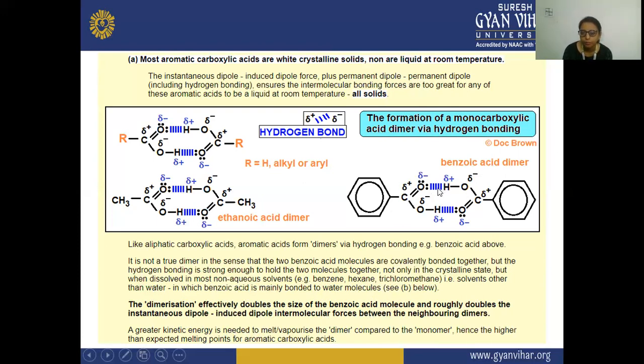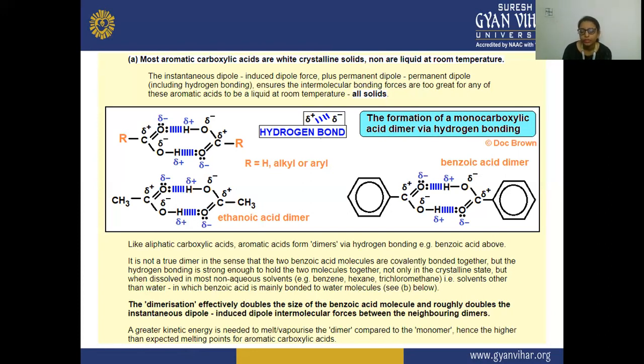So here, this dimerization is doubling the size of this benzoic acid molecule, and it is also doubling the instantaneous dipole-induced dipole forces. So there are also intermolecular forces between the neighboring dimers. A greater kinetic energy is needed to melt or vaporize the dimer compared to the monomer, hence the higher than expected melting point for aromatic carboxylic acids.